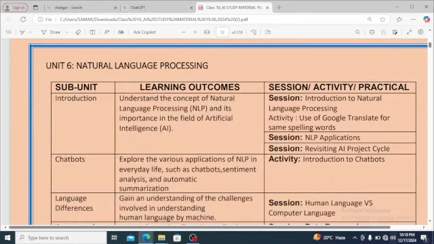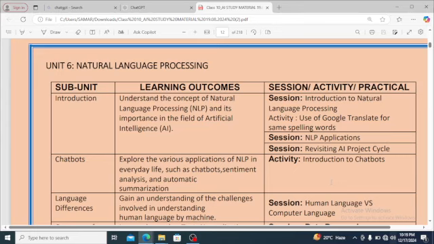Next, we'll study natural language processing. What is natural language processing? Nowadays, we have the examples of Alexa, Siri, and Google Voice, where we give some instruction, and based on our voice, the data is processed, and we get the output based on our input. So, this is called natural language processing. What is the introduction of natural language processing? Understand the concept of NLP and its importance in the field of AI.